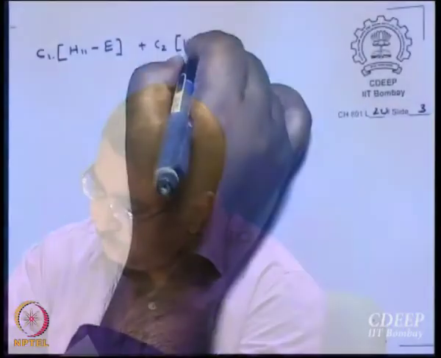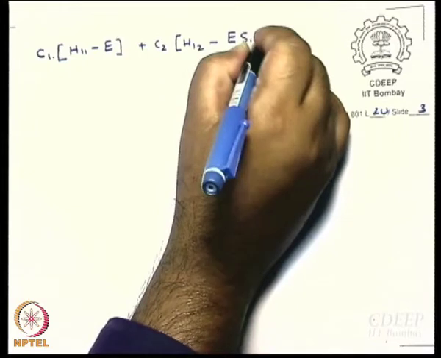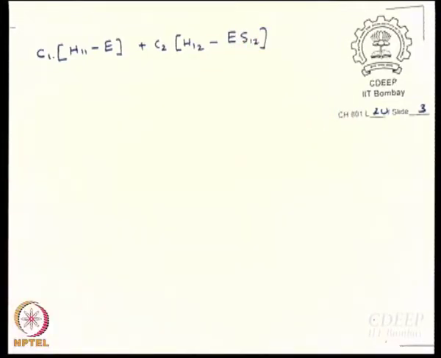C1 multiplied by H11 minus E, plus C2 multiplied by H12 minus E S12. Right? So, you have got one equation.